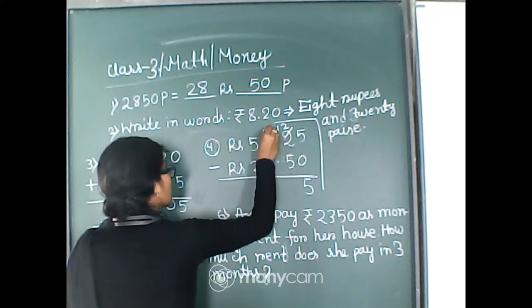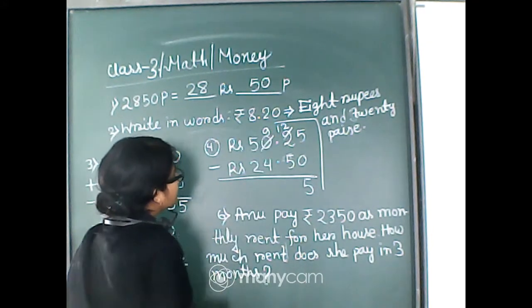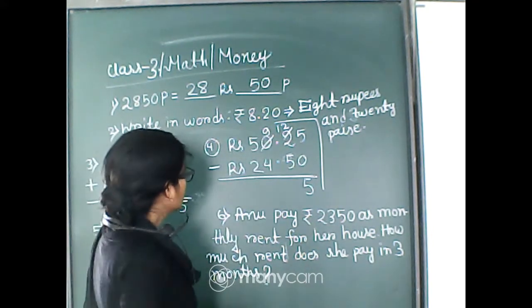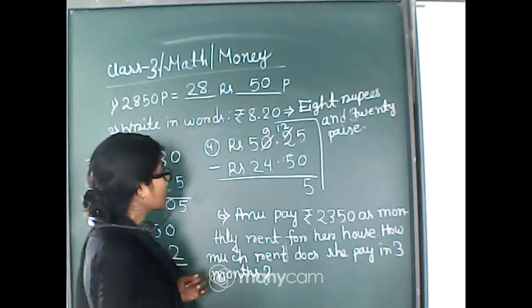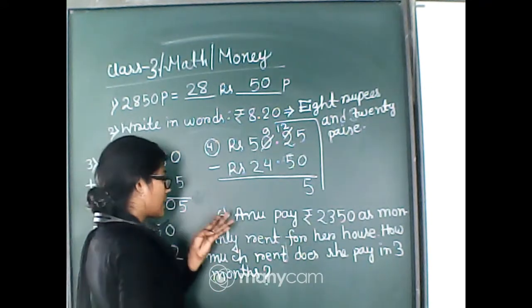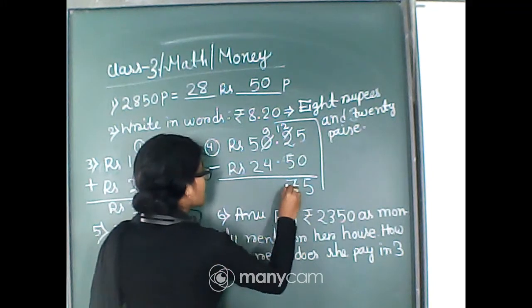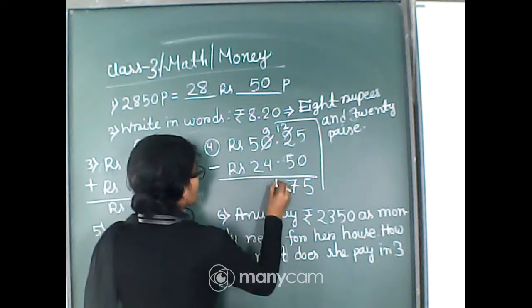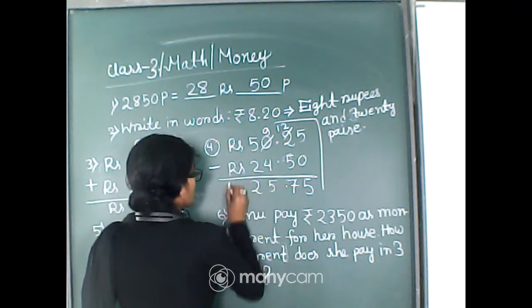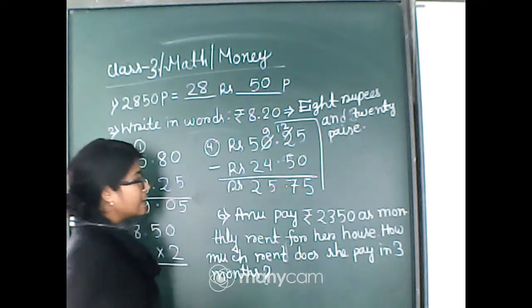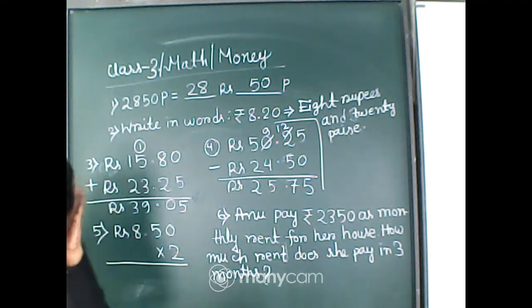Now it will become 9, isn't it? So after 5, if you count, you will get 5, 10, 11, 12, 7 fingers. Now it's 5. So 25.75.